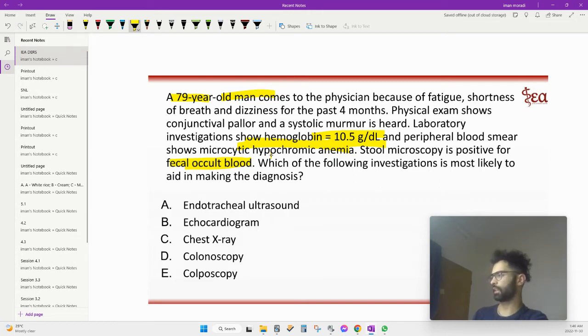Okay, old guy with hypochromic anemia. Old guy with iron deficiency makes me think of bleeding out of somewhere, and a positive hemocult is also bleeding out of somewhere, right? A couple of things it could be: it could be cancer, it could also be angiodysplasia, I think it's called. Either way, you have to do a colonoscopy.